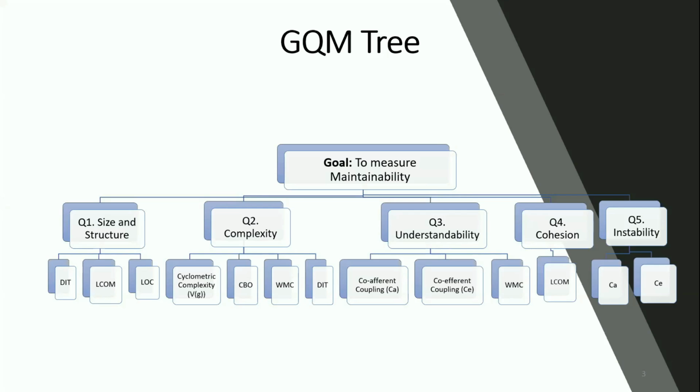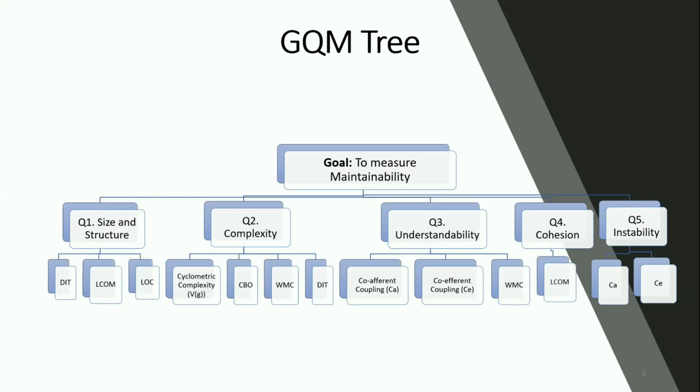Our main goal is to measure the maintainability, and the factors which we have considered for determining the maintainability are size and structure, complexity, understandability, cohesion, and instability. And these are the metrics used to measure size and structure. They are DIT, which is depth of inheritance tree, then lack of cohesion of methods, and then lines of code.